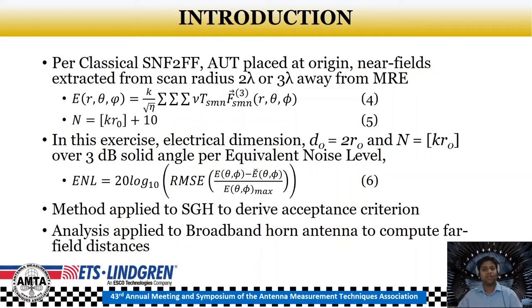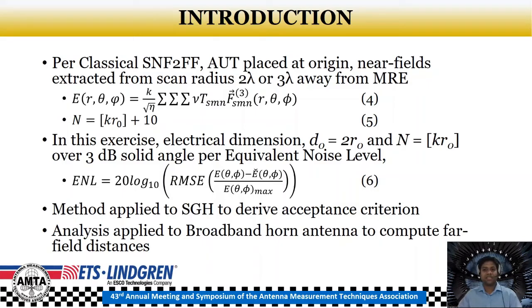Now, based on the definition of the MRE R0, we want to correlate the MRE to the electrical dimension D0, which is equal to 2 times R0, to compute the far field distances. Thus the number of modes N in consideration are limited to only kr0 without the additional 10 modes, to correlate the MRE directly to the electrical dimension.